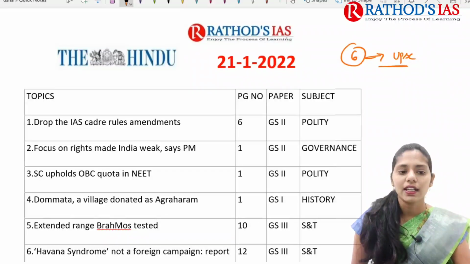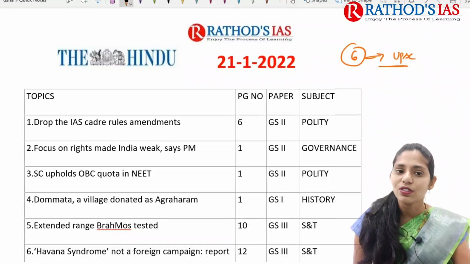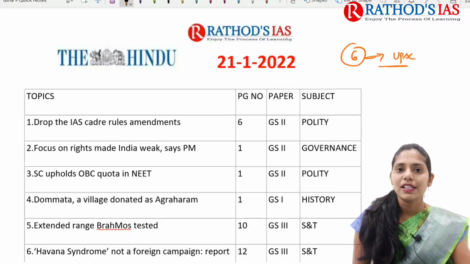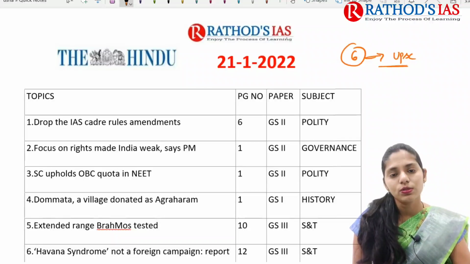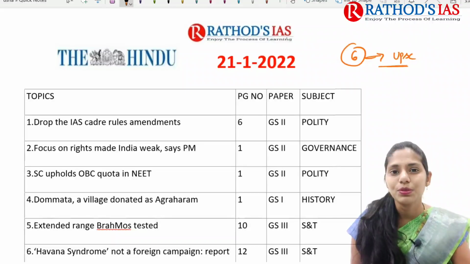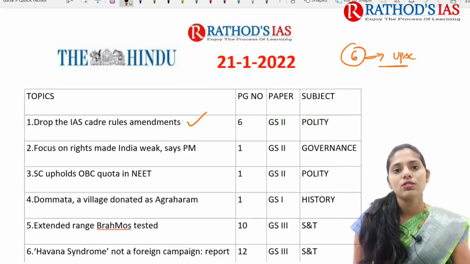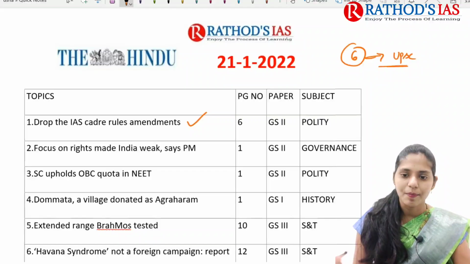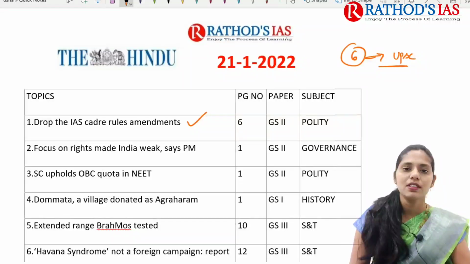So first topic is regarding drop the IAS Cadre Rules Amendments. In yesterday's lecture, we studied some background regarding this article. This article mainly says that the Center wants to come up with some amendments regarding some rules of the IAS cadre. By these amendments, the power of the Center will mainly increase. Because of this, 6 states are mainly opposing this move of the Center. So let us try to see that topic in great detail. This topic is important from our polity point of view, which mainly comes in GS paper 2.